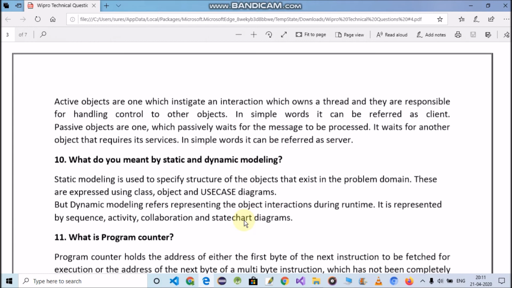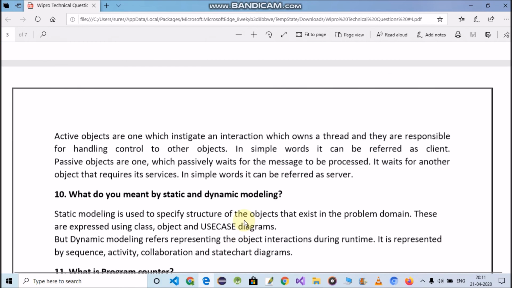Okay. Now we are talking about question number 10. So question number 10 is: what do you mean by static and dynamic modeling? So answer of this question is: static modeling is used to specify the structure of the objects that exist in the problem domain. These are expressed using class, object and use case diagrams. But dynamic modeling refers to representing the object interactions during runtime. It is represented by sequence, activity, collaboration and statechart diagrams.